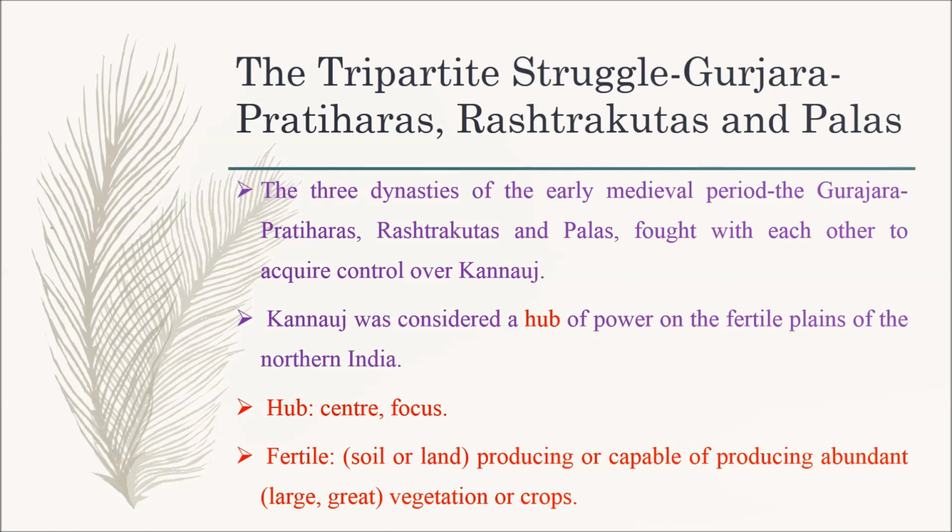Fertile means soil or land producing or capable of producing abundant, which means large or great, vegetation or crops. So, Kannauj was considered a hub of power on the fertile plains of northern India.